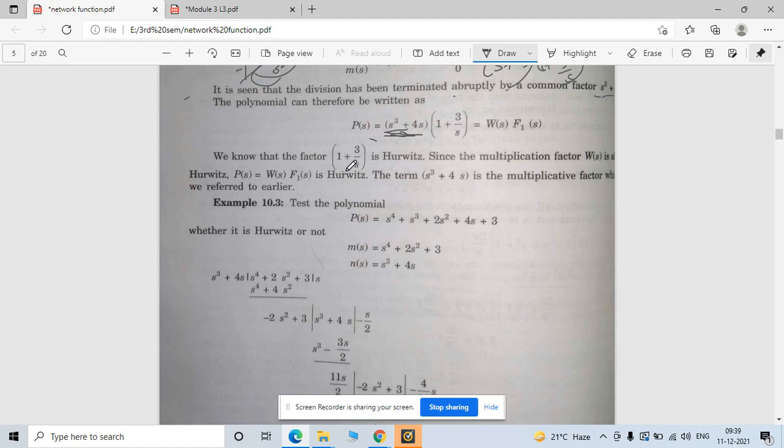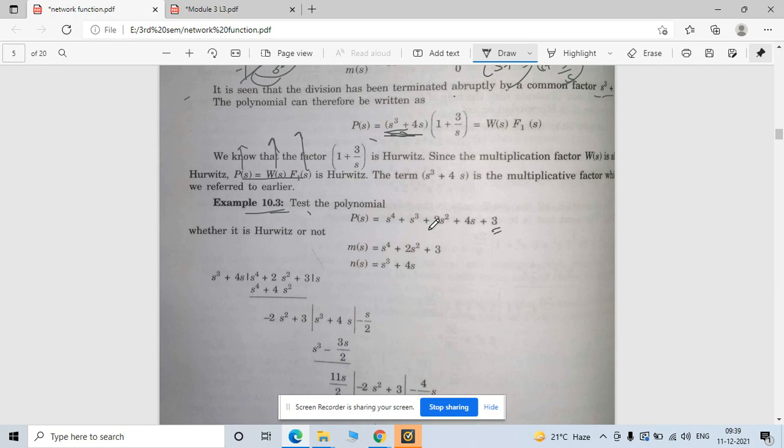Now this factor is nothing but your Hurwitz factor, right? And since the multiplication of this is nothing but your p of s into this, if this follows Hurwitz, then both are Hurwitz factors. Okay, if this factor is a Hurwitz factor, then both are Hurwitz factors. The term s cube plus 4s is the multiple factor we referred to earlier. Okay, fine.